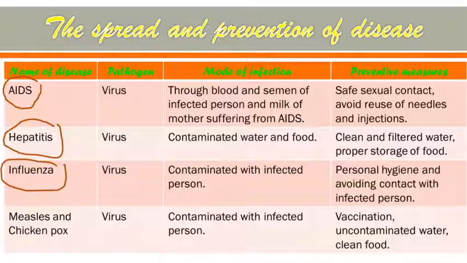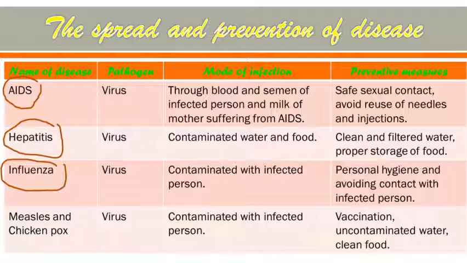Next is influenza. Now influenza means sneezing or cold, etc. And pathogen is again the same, that is virus. Mode of infection, again it is the same, contaminated with infected person. That means if the contact with infected person. Sorry students, here is one mistake. The mode of infection is contact with infected person. Now if the healthy person comes in contact with the person who is suffering from influenza, the healthy person can also get the disease influenza.